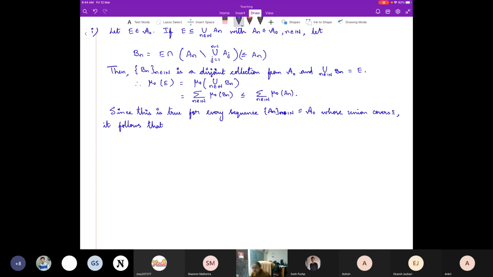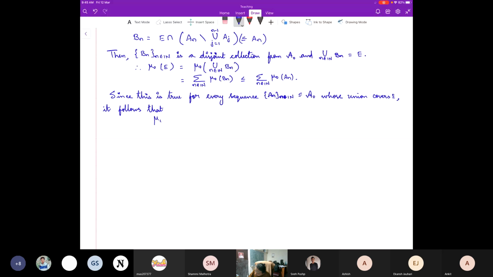Just go back, look at the definition of mu star. Thus it follows that mu naught of E is less than or equal to mu star of E, because mu star of E is defined as the infimum of all the sums, and this inequality holds for any such countable collection from A naught whose union covers E, and therefore for the infimum.